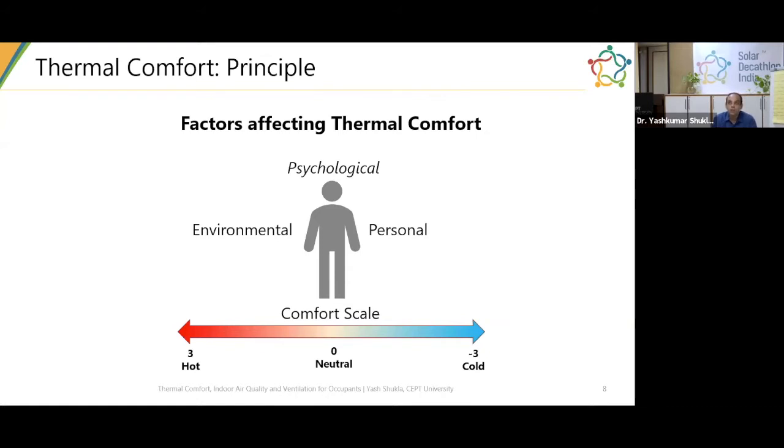And using all these factors, finally, there is a comfort scale presented in thermal comfort, which goes from -3 to 3. -3 is a cold sensation of a human. 0 is a neutral sensation, which is what you would ideally like to have in your building, and 3 is a hot sensation. So this is a scale where you actually want to be in the center or around the center of the thermal comfort scale.